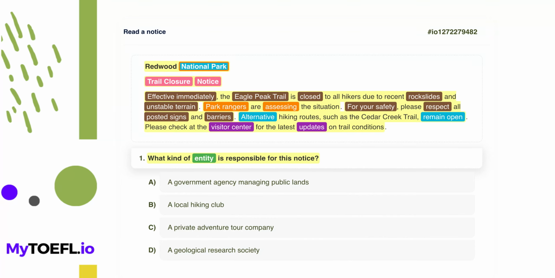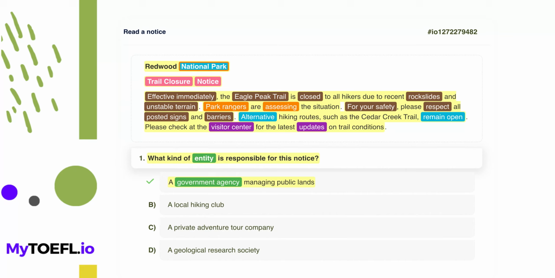We need to decide what kind of organization manages a national park and employs rangers. Let's take a closer look at option A, a government agency managing public lands. This option suggests that the responsible group is a government agency. This aligns perfectly with the text because a national park is typically public land managed by the government for the people. The mention of park rangers further confirms this, as rangers are officials who work for these agencies. Therefore, this seems to be the correct description.